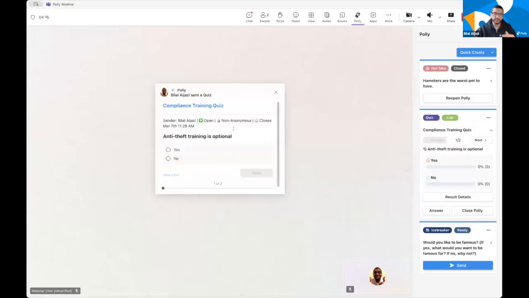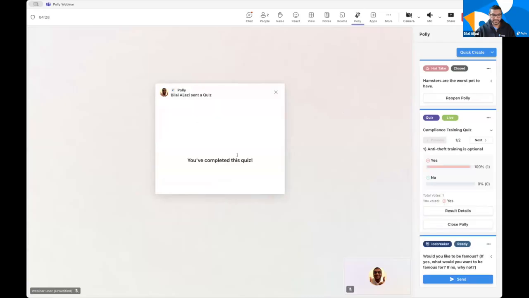And this will give you a preview of what quizzes will look like in Slack as well when we launch them later this year. So anti-theft training. And I'm just going to be totally naive and say that I will participate in fraud in this case.